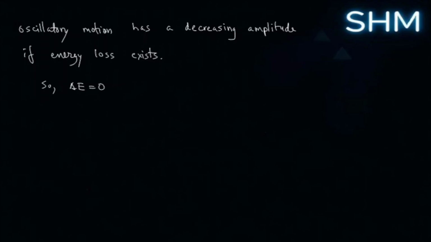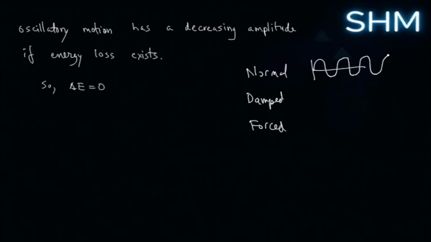Now another way to look at it is oscillatory motion needs to have a constant amplitude, in an ideal case. Now we have previously discussed in class that when we talk about oscillation, we have got normal oscillation, we have got damped oscillation, and we have got forced oscillation. In case of normal oscillation, the amplitude remains constant and the wave keeps going indefinitely.